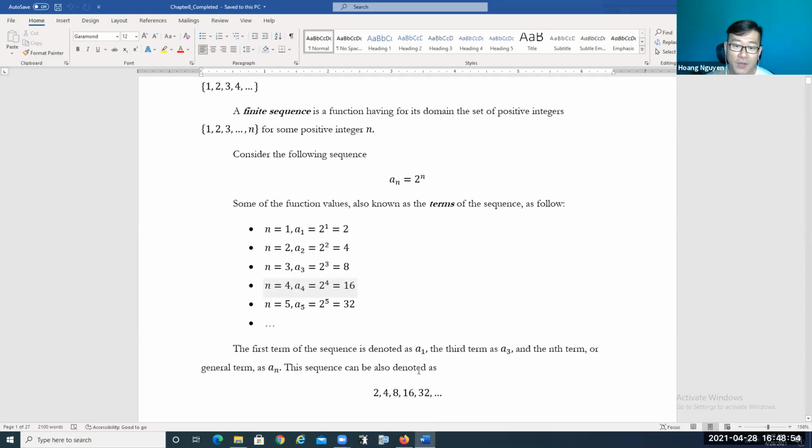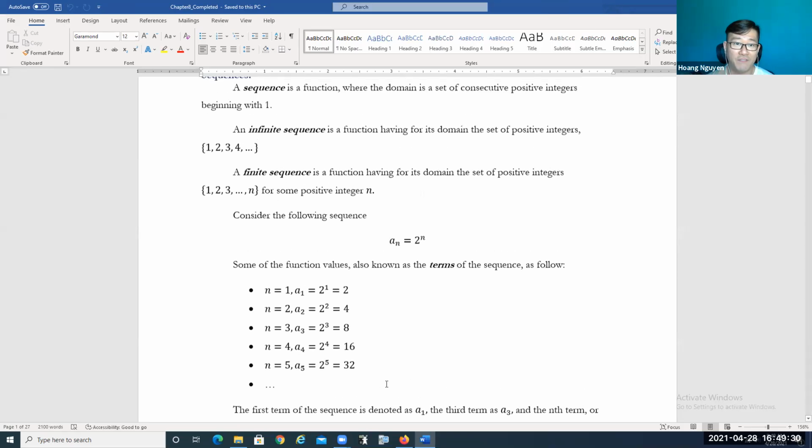This sequence can also be shown by listing out a few terms of the sequence. That's just another way that we can show a sequence. So we have the first term be 2, the second term be 4, the third term be 8, the fourth term be 16, and the fifth term be 32, and so on. So there are two different ways that you can list a sequence. You might use the general term if it's easy to show, or you might just list out a few terms of the sequence.